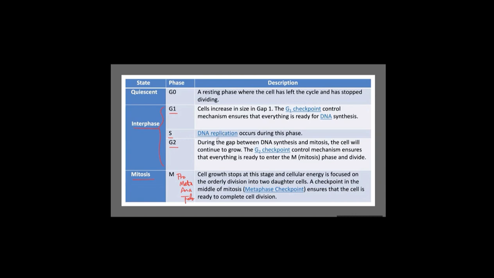If the mutation level is not significant, the G2 checkpoint allows the cell to enter mitosis. Even during mitosis, there is the last checkpoint, especially the metaphase checkpoint, which checks whether the chromosomes behave properly. If something is wrong, this metaphase checkpoint stops mitosis.